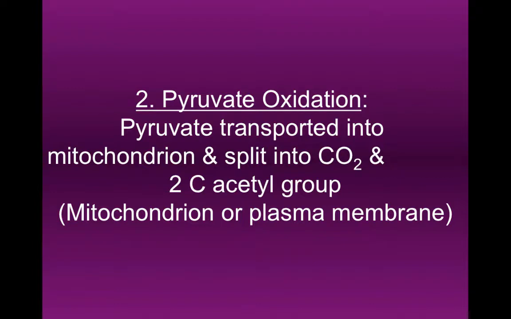Alright, so the second big step that we're going to do is we're going to take the pyruvate created during glycolysis from the cytoplasm. We're going to transport it against the concentration gradient, and that by itself has some important implications for what it costs to do business with aerobic cellular respiration. We're going to move the pyruvate into the mitochondria, and we're going to oxidize it. Okay, so that's our next step.